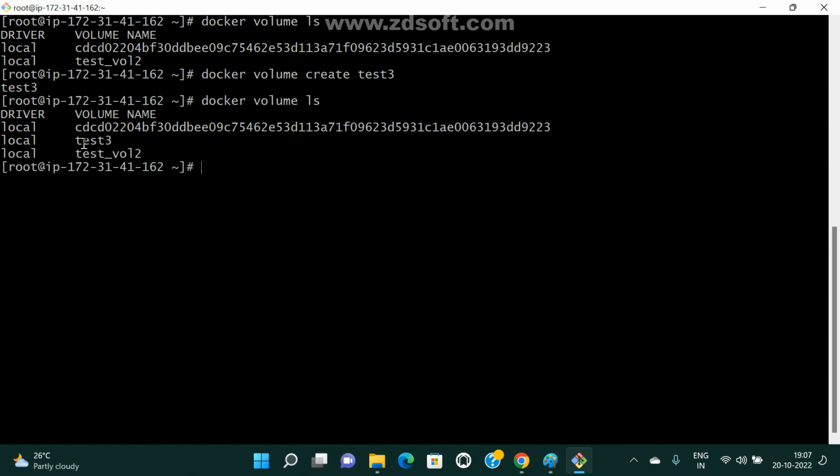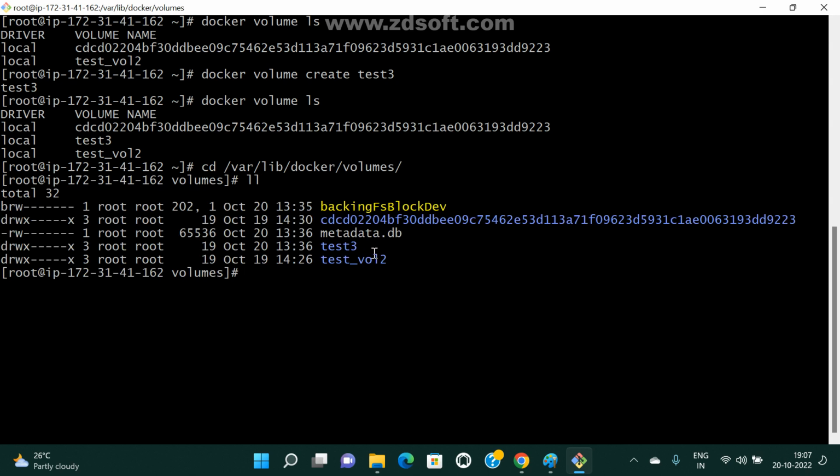So where is the default volume path? You know, right? Where is this path? cd /var/lib/docker/volumes. So this is the path. Here we can check your volumes and all. Now see here, this is your volume. So these all are your volumes.